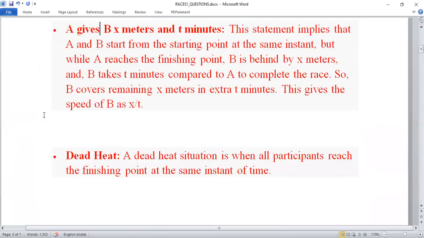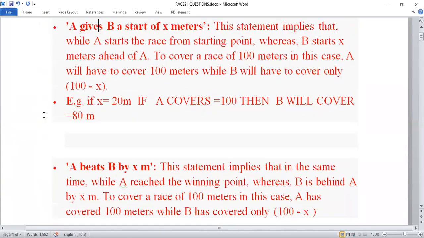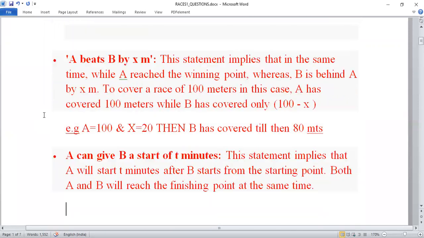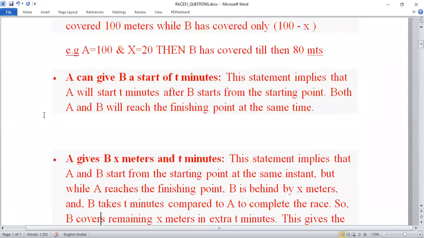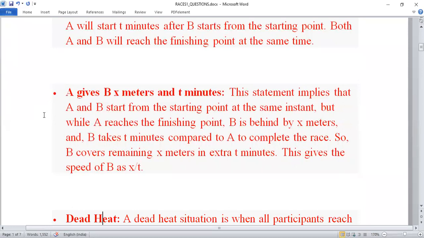Let's come to the first point. Okay, let's concentrate on this line. A gives B X meter and T minutes. This statement implies that A and B start from the starting point at the same time. But while A reaches the finishing point, B is behind by X meter. This is the meaning of this statement. So it means A is winning the race.